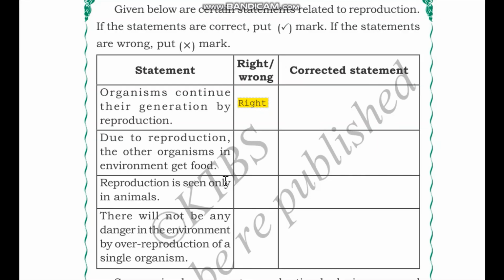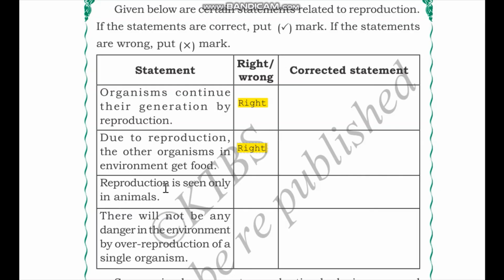You will learn about the balance in the ecosystem and the concepts of food chain and food web in your higher classes. But just know that all the organisms should be present in a correct balance for things to go smoothly in an ecosystem. So this statement is right.